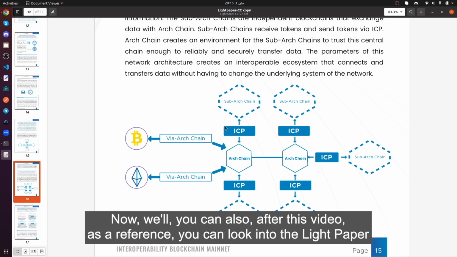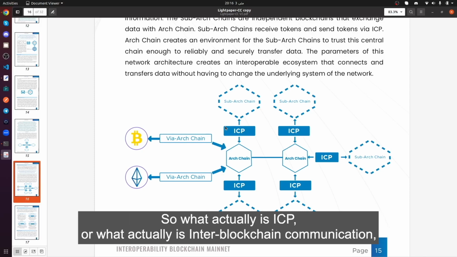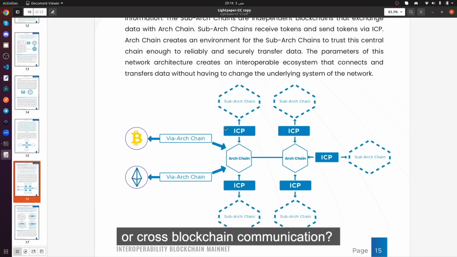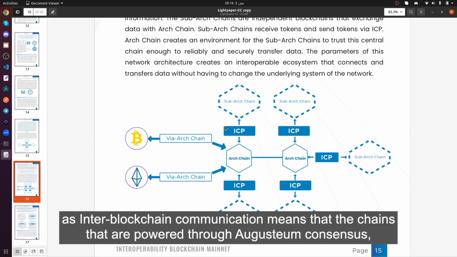After this video, as a reference, you can look into the light paper. I believe pages 15 and 16 cover the part of ICP. So what actually is ICP? Or what actually is inter-blockchain communication, or cross-blockchain communication?